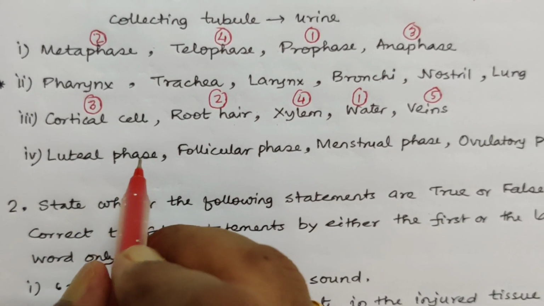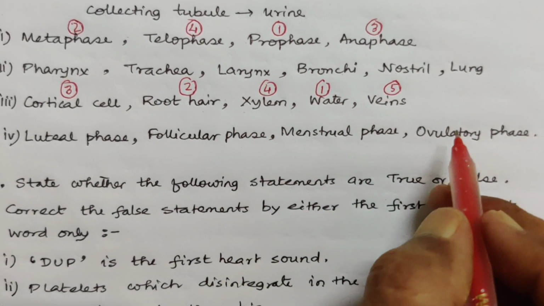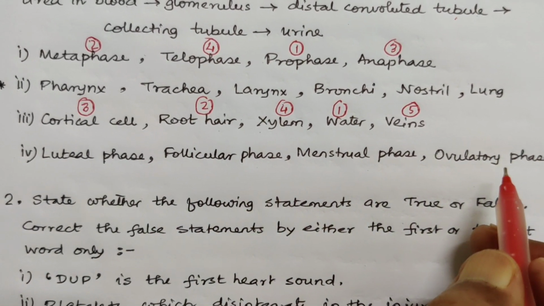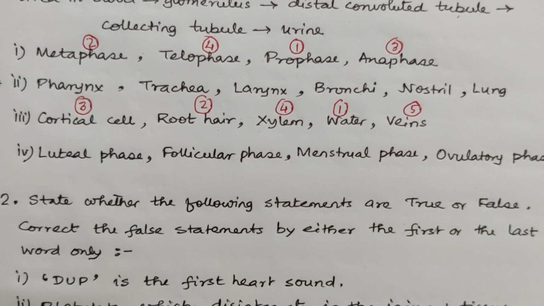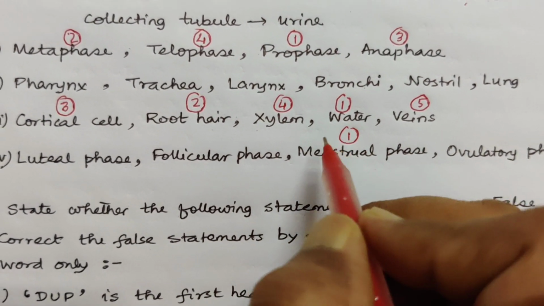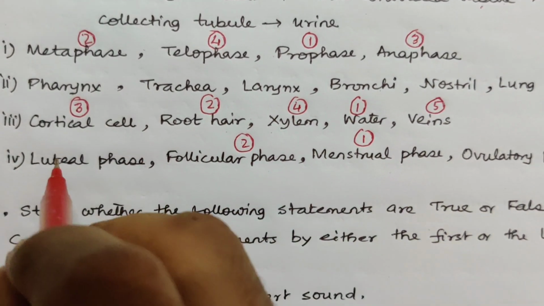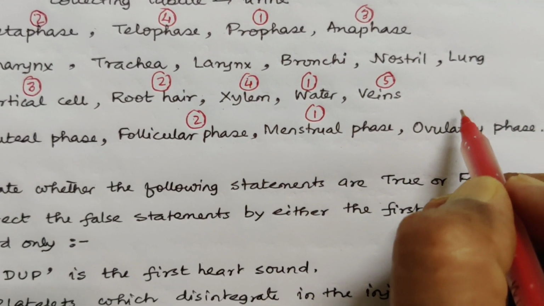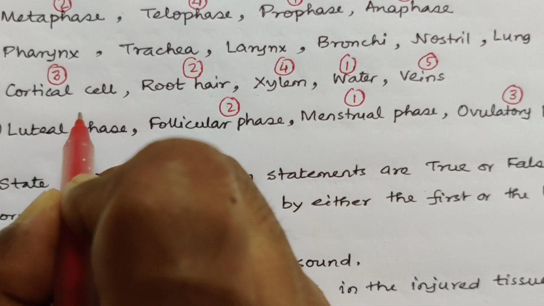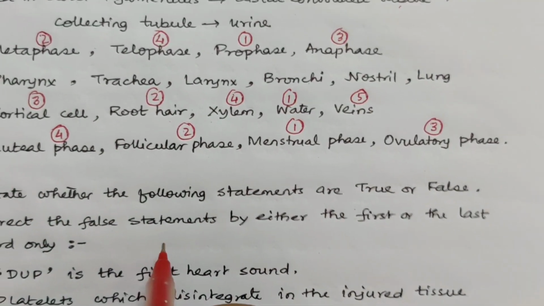This one is the reproductive system part: luteal phase, follicular phase, menstrual phase, ovulatory phase. The series of phases of menstrual cycle. First is menstrual phase, then comes follicular phase, then is ovulatory phase. Ovulation occurs in the third phase, and fourth is corpus luteum is formed, so it is luteal phase. So this is the answer.